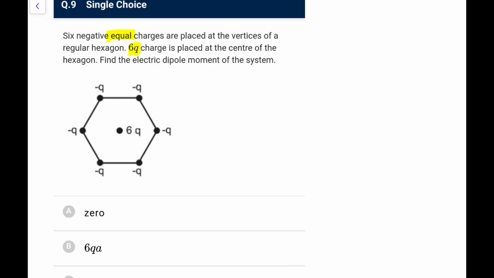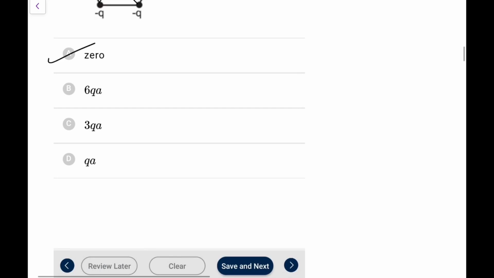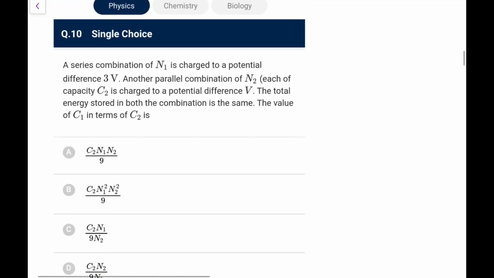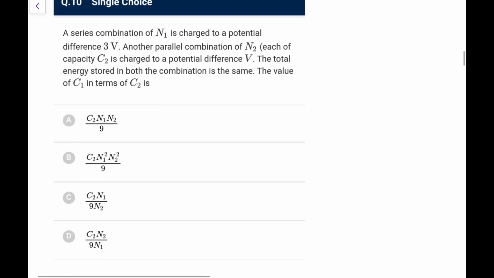Okay, so what I can do is associate a dipole with each of them. So this one would be like this. This is P, this would be P, this would be P, this would be P, this would be P, and because of the symmetry, these six are all at an angle of 60 degrees with each other. So the resultant, if you add them, will become a regular polygon, a closed polygon. So the answer is going to be 0. Directly you can do this, you must have done such practices many times.